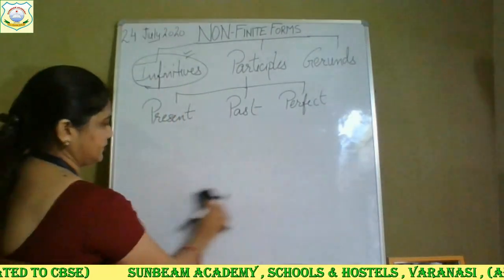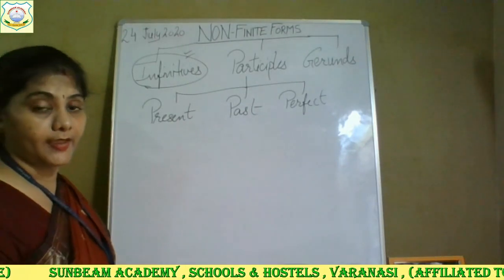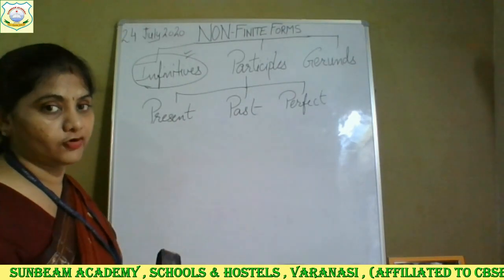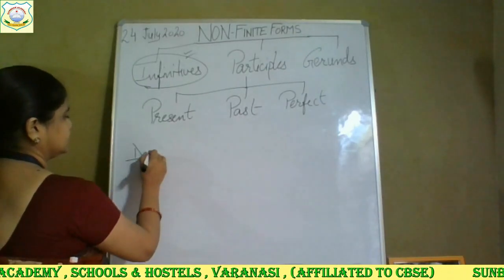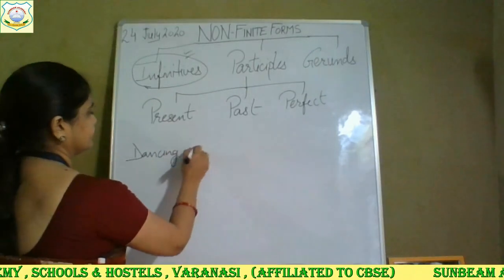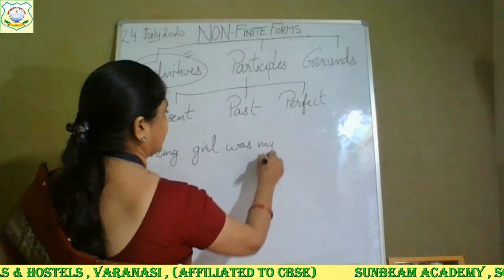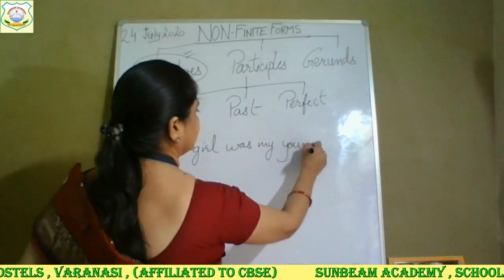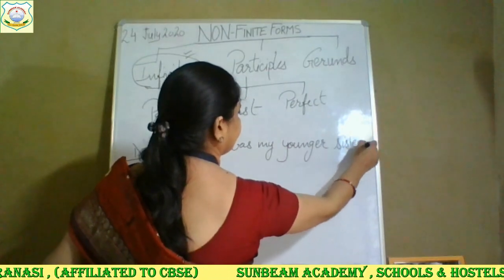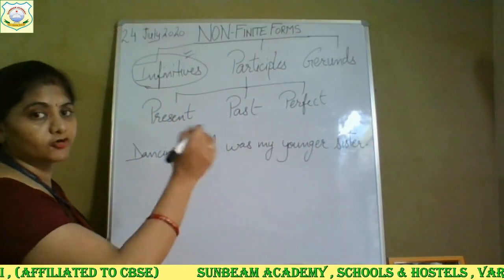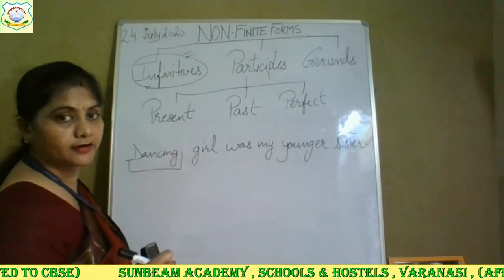So in present participle, what have we learned? That there should be a verb, and with the first form of verb, the ing form should be there. If I write, dancing girl was my younger sister. So the girl who was dancing was my younger sister.